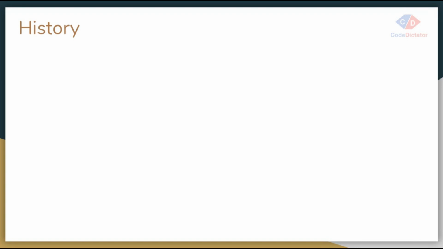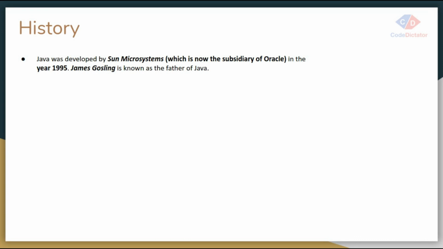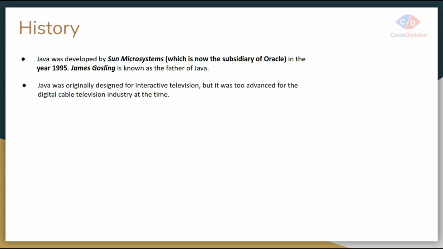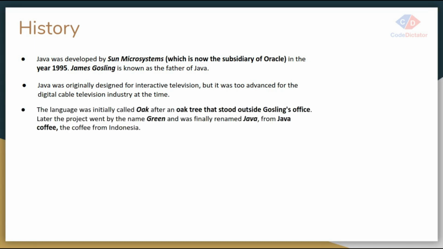Okay, so history of Java. Java was developed in 1995 by James Gosling. We call him the father of Java. Java was developed for digital cable television, but at that time this technology was too advanced. When James's team was deciding the name of this project, they were confused and decided to name the project Oak, because an oak tree stood outside Gosling's office. But later the Java project was renamed Green, and finally it was renamed Java.